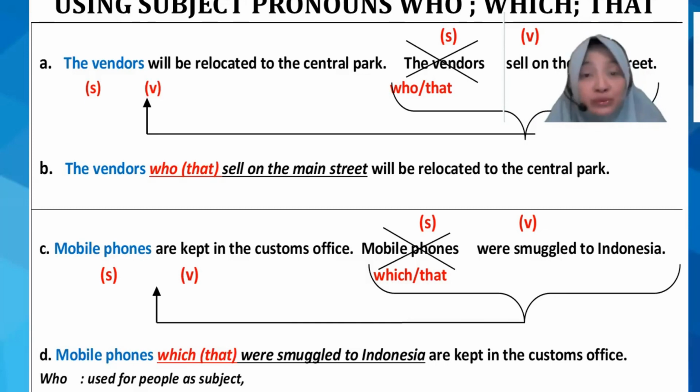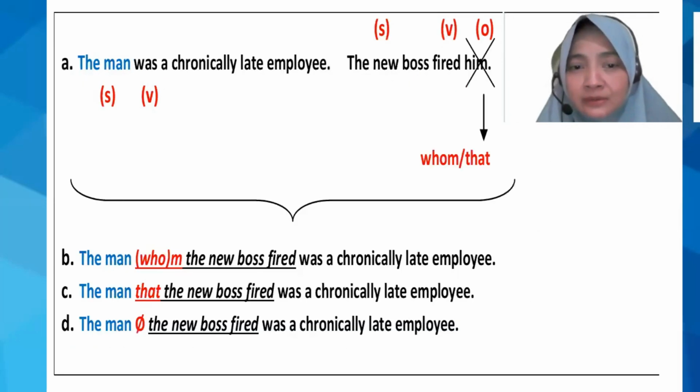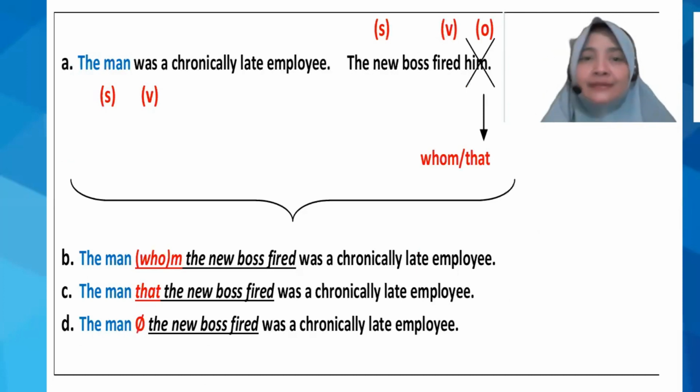Yeah. So now you know something about adjective clause, right? You can use the subject pronoun who when you are going to give some more information about someone or person or people. And you can use subject pronoun which when you want to give some more information about things or nouns. Yeah. And both who and which can be substituted with that. It is optional. Okay, now take a look at next slide.